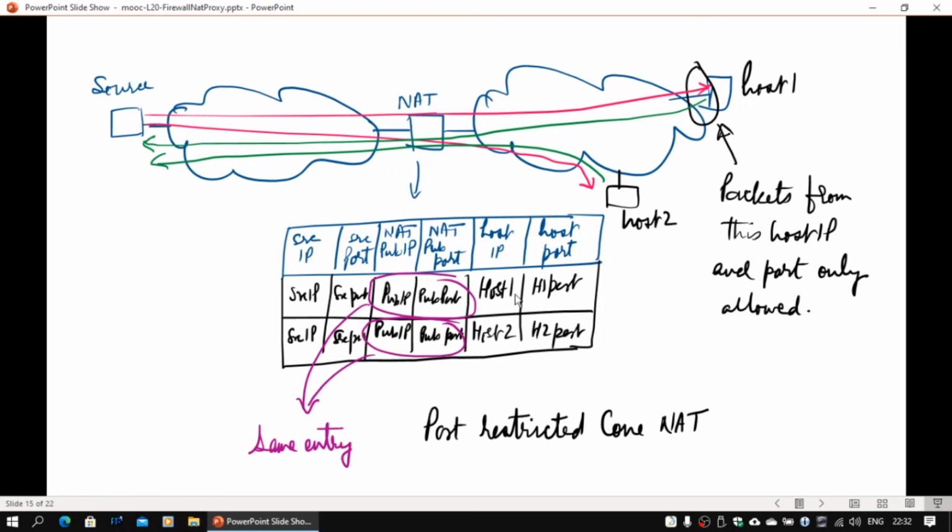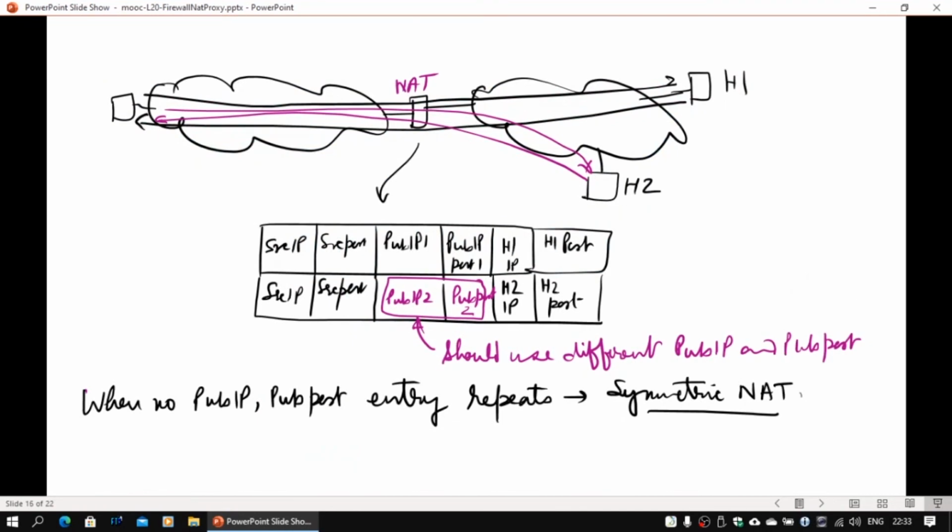The only problem is that host 1 and host 2 are now contending for the same public IP address and public port, and if there is a common buffer for the source, they may start competing for the buffer for this particular source. People have even built NATs which are more restrictive. The only condition is that the public IP address and public port cannot be reused. If a pair is used for host H1, some other pair has to be used for H2. At least one of them has to be different.